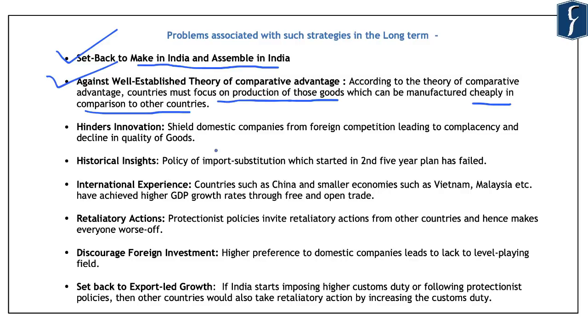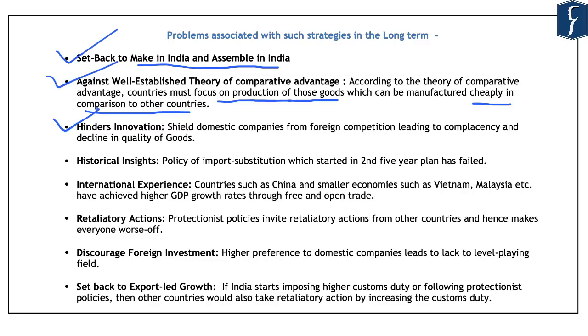So basically, this theory highlights that the countries should manufacture only those products which can be produced cheaply or at a competitive price as compared to the other countries. Third is that such kind of protectionist moves hinder innovation in the local industry. And that is because the domestic companies do not face any competition with the foreign goods or products.